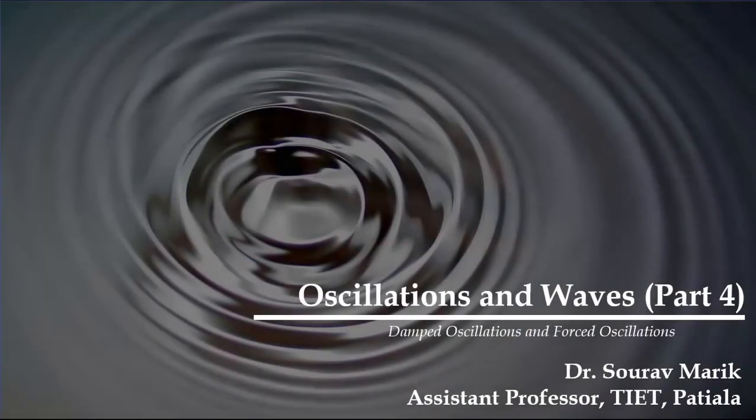Welcome everyone. In the last 3 lectures, I discussed simple harmonic motion of different systems, for the mechanical system and for the electrical oscillators. I told you in the previous lectures that those cases are examples of idealized systems. Why idealized? Because we assumed a frictionless surface for the spring mass system, and for the electrical oscillator, that is the LC circuit, we considered that there is no resistance in the circuit.